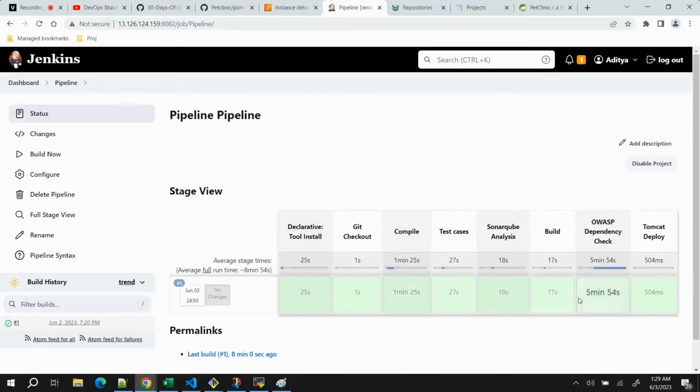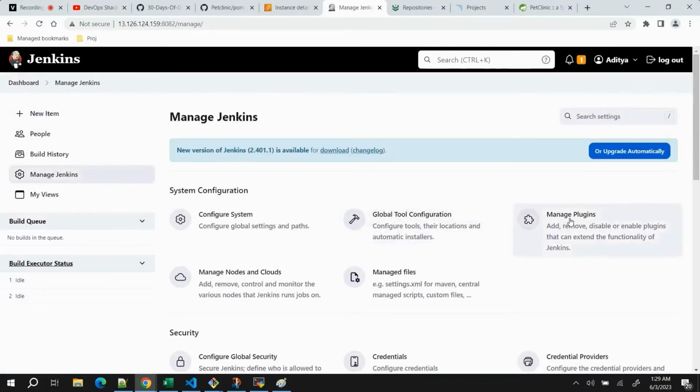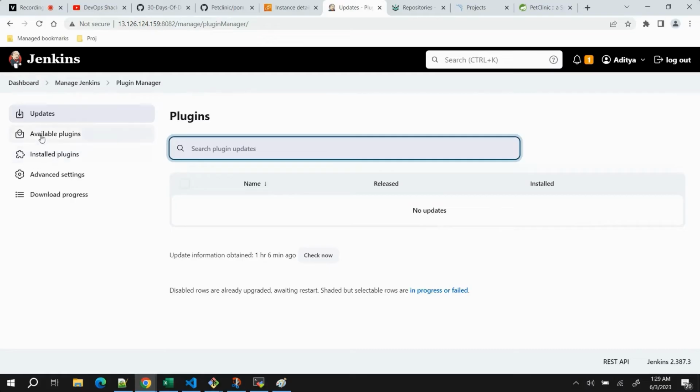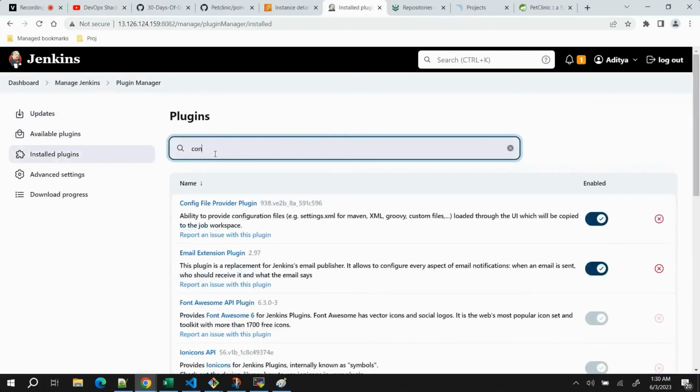You can see these are the stages we wrote yesterday, but I have configured it again today. It took quite some time. Okay, no issues. Next we need to go to Manage Jenkins, go to Manage Plugins, and inside Available Plugins you need to search for one plugin which I have already installed. Just to show you the name, let me show you.